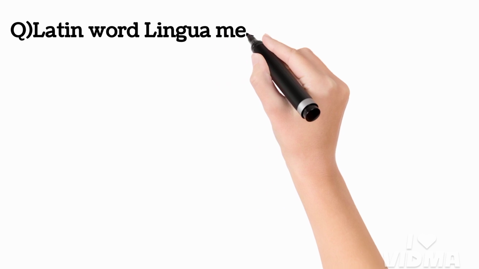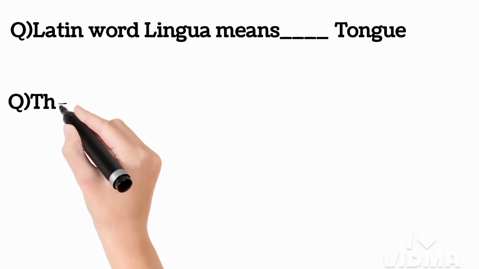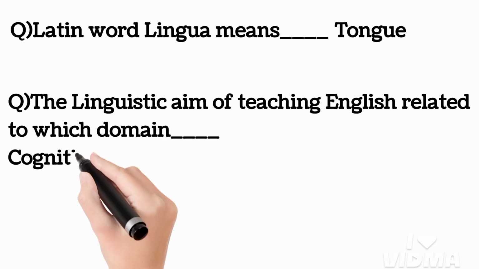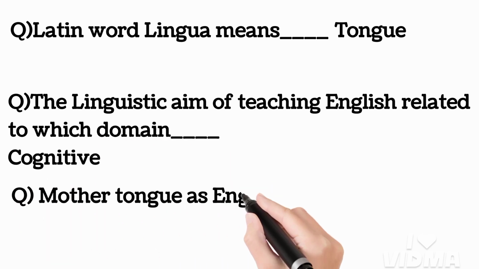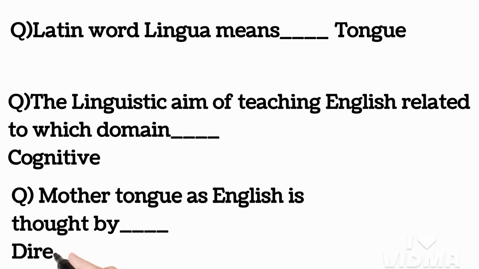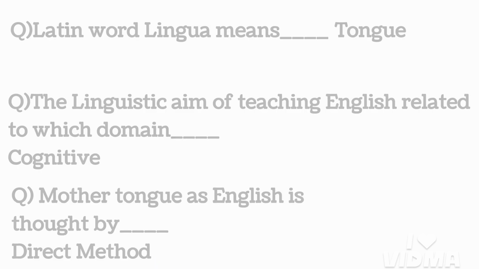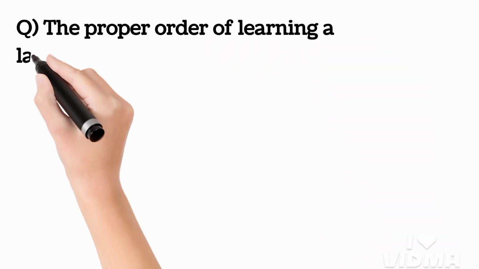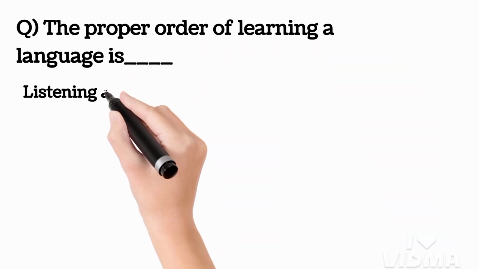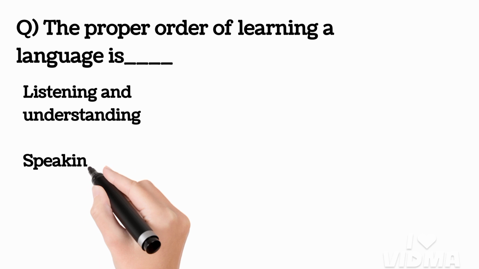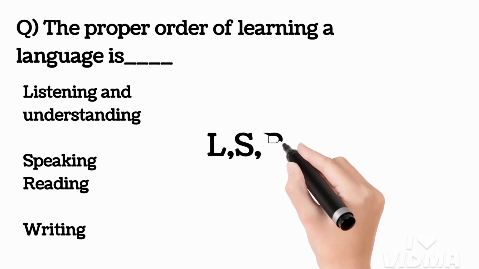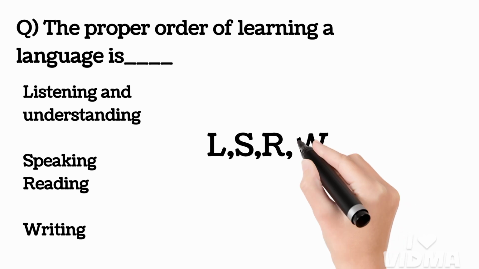Latin word lingua means tongue. The linguistic aim of teaching English is related to which domain? Cognitive domain. Mother tongue as English is taught by direct method. The proper order of learning a language is listening and understanding, speaking, reading, and writing. LSRW.